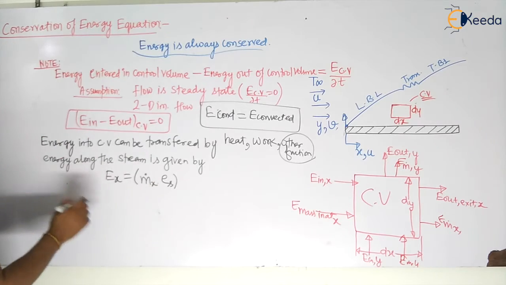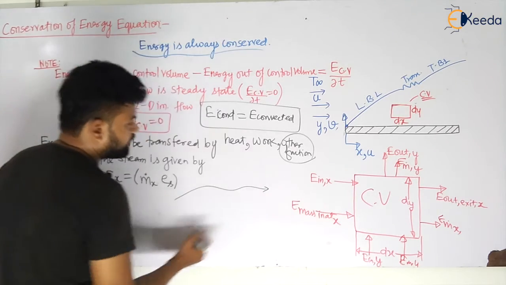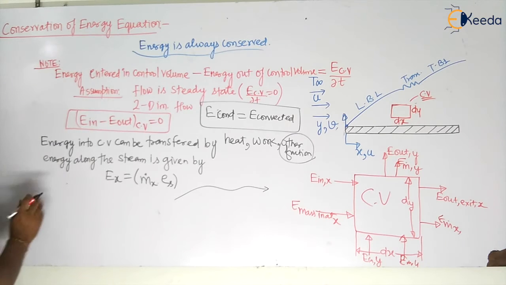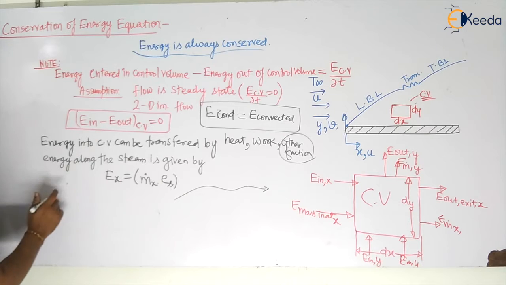If I am having a stream function in this direction, can I use the steady state equation? Yes, I can. So what will be the energy of a streamline?